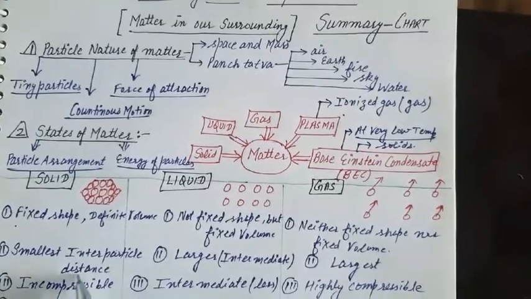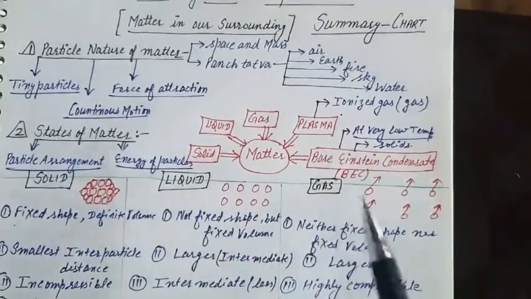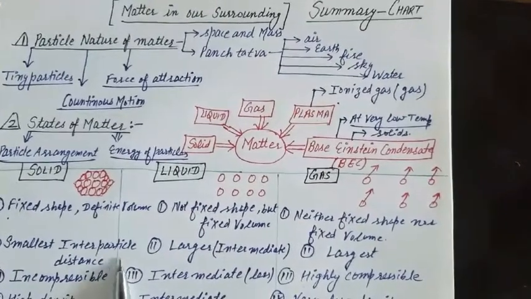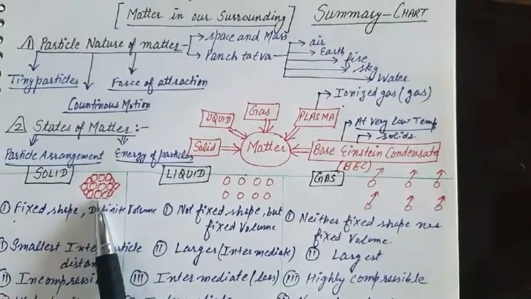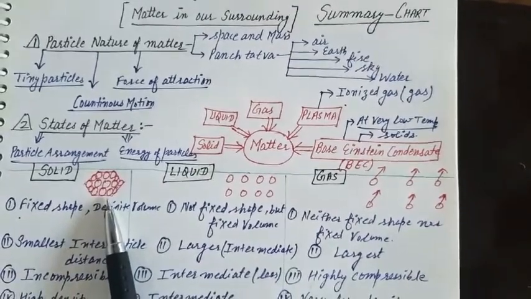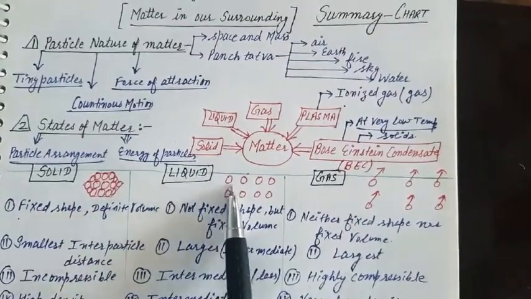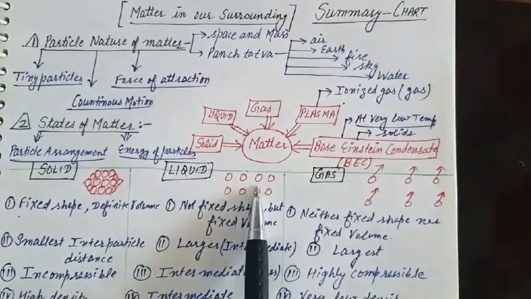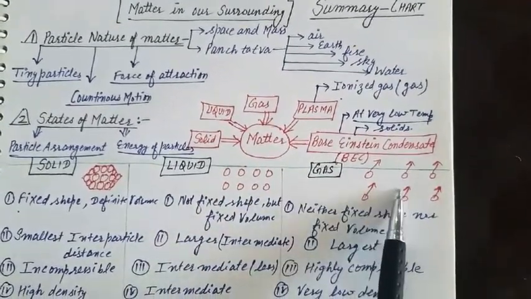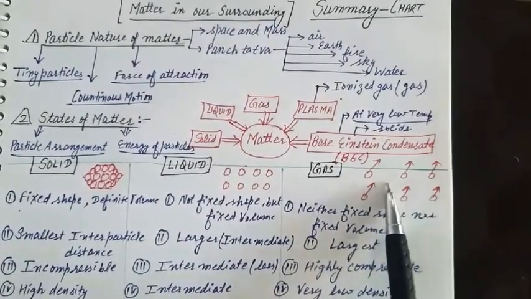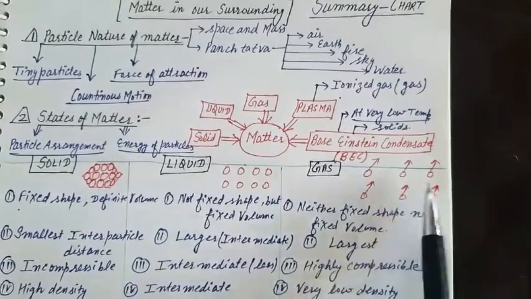Next is the difference between solid, liquid and gas on the basis of different points. In solids, the constituent particles are compactly arranged. In case of liquid there is an intermediate distance between the particles, and in case of gases these are far apart from each other and occur in continuous motion.